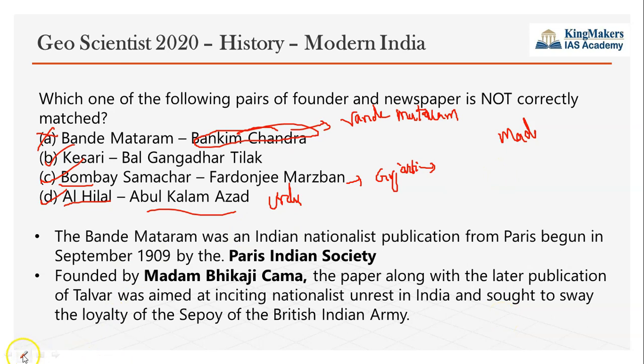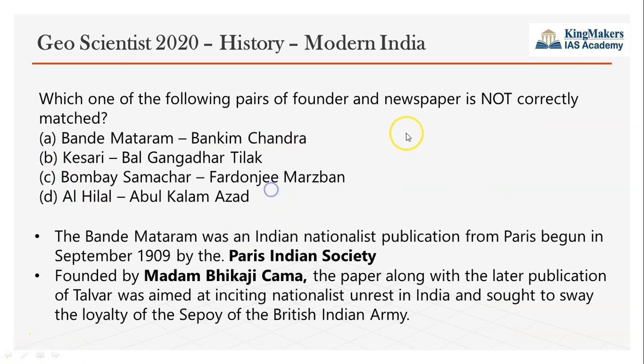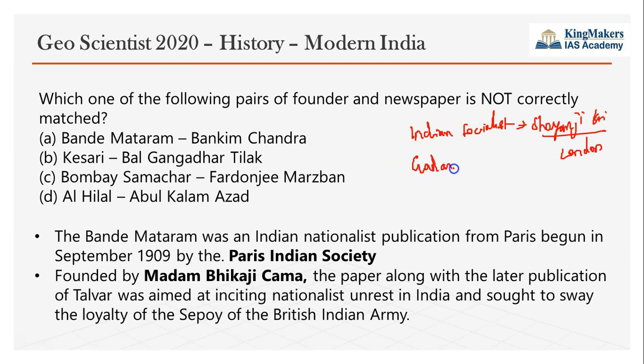There were other journals also which were run in foreign lands, like the Indian Sociologist. Indian Sociologist is one such thing. It was run by Shyamji Krishna Varma in London. Sorry, it is not Indian Socialist, it is Indian Sociologist. Then we had Gadar. Gadar was a journal run in the United States of America by various Gadarites who settled there. So you just remember all these things.